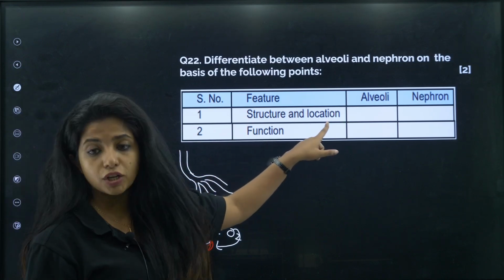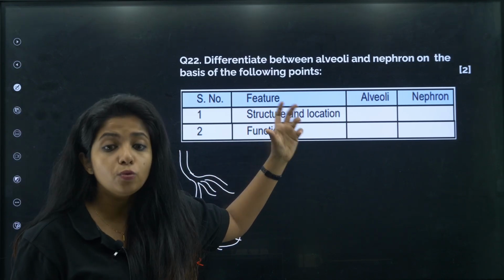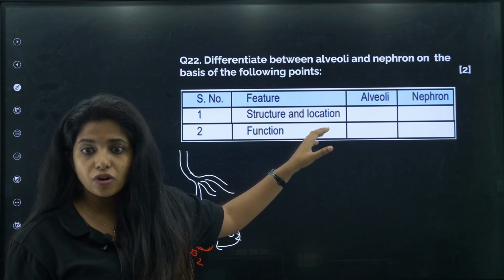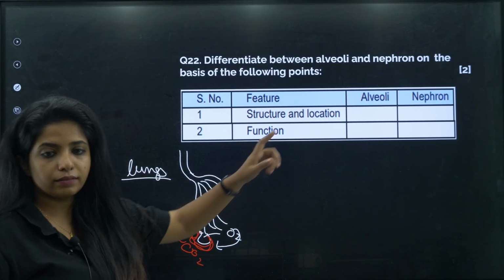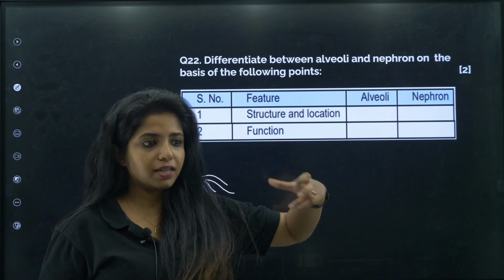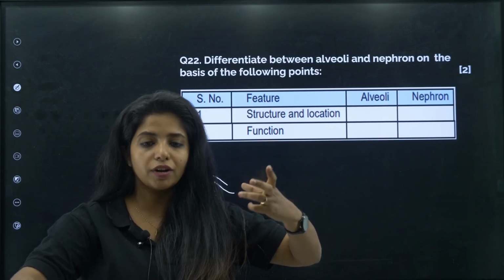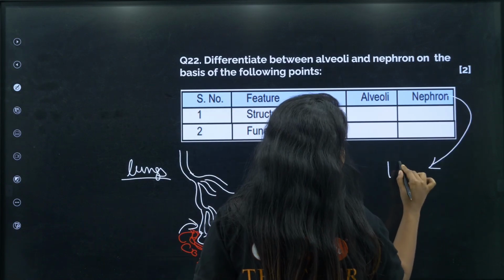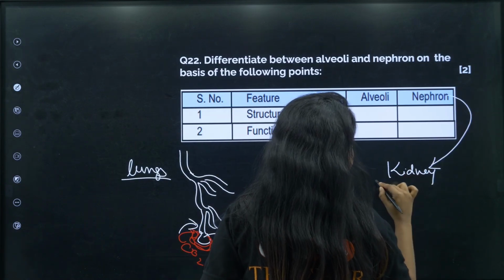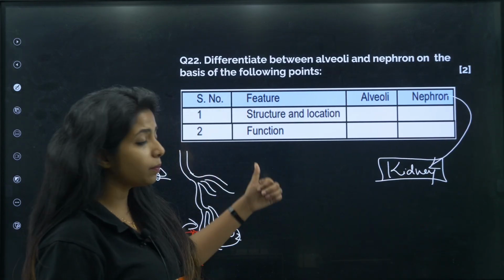Now the structure and the location: alveoli is a balloon-like structure, and it is present in the lungs. What about nephron? Nephron has a cup-like structure, then a tube-like structure and everything. Where is nephron present, my dear children? It is the basic functional unit of your kidney. So this is the location.